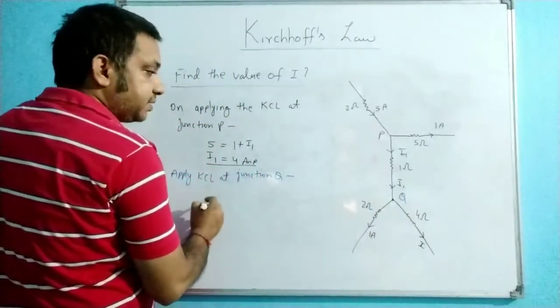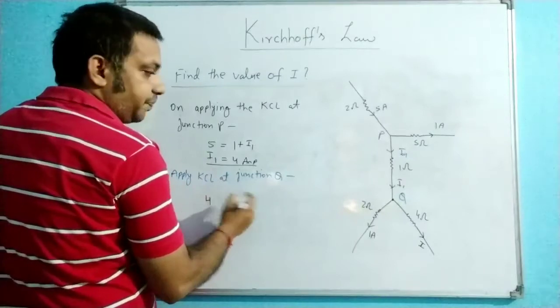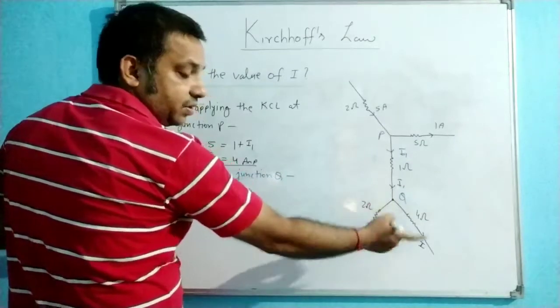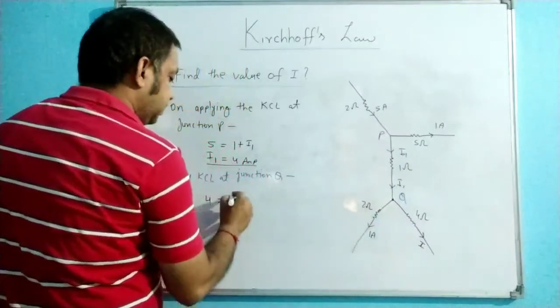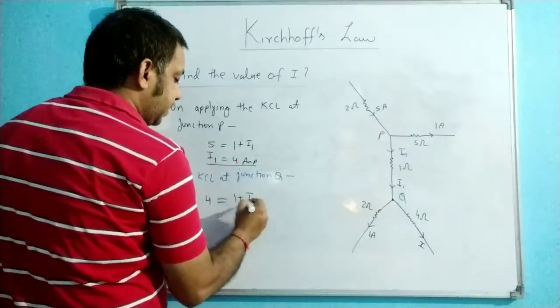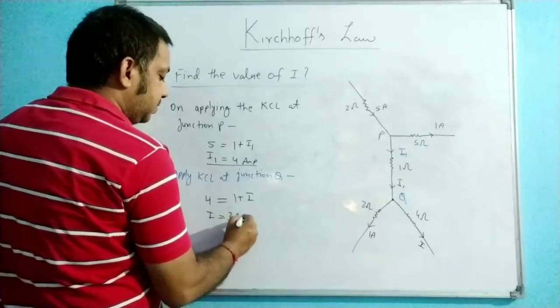So I1 is writing this side, and the value of I1 is 4. Any other incoming current? No. So outgoing current is I and this 1. So 4 = 1 plus I. So what is the value of I? I is equal to 3 ampere.